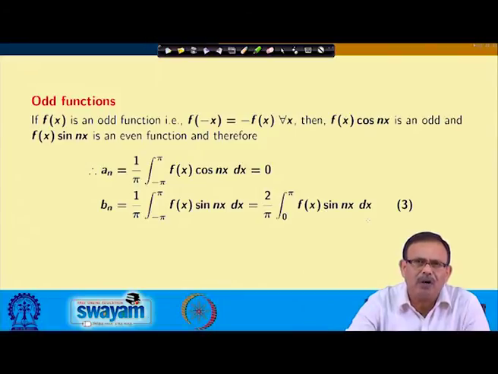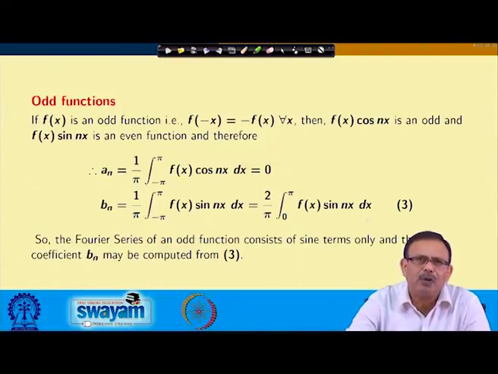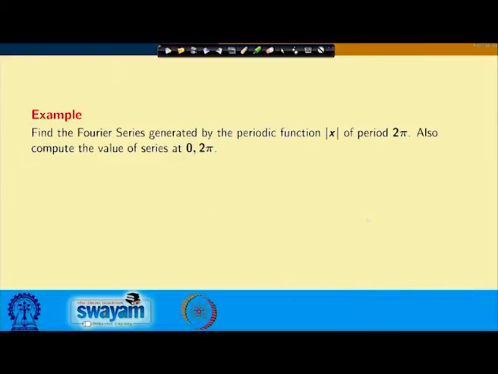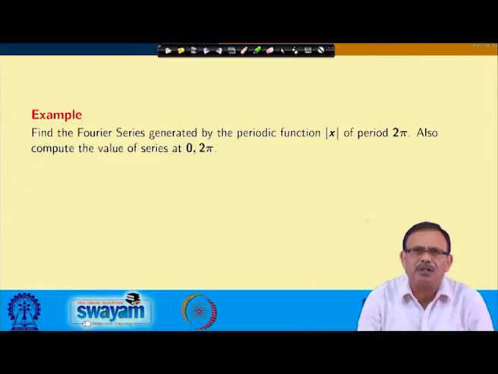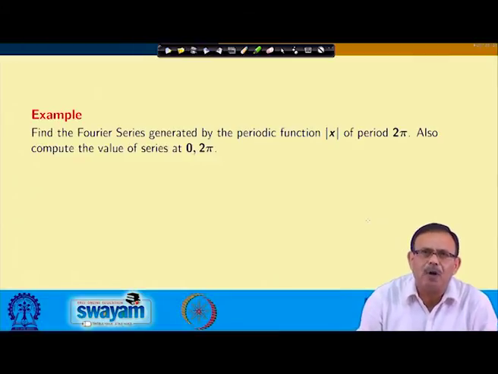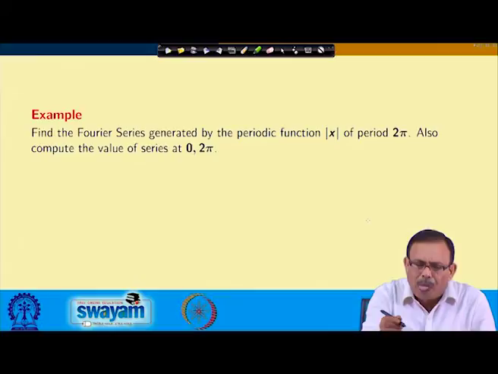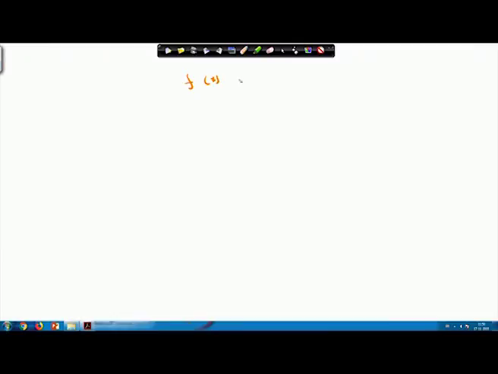So, for even and odd functions, we can calculate it like this. Quickly, let us take an example. We want to find the Fourier series for a periodic function mod x of period 2 pi. So, let us see, your function is f(x) equals mod x. Since it is mod x, I can represent it in minus pi to pi like this, and it will be x in 0 to pi.